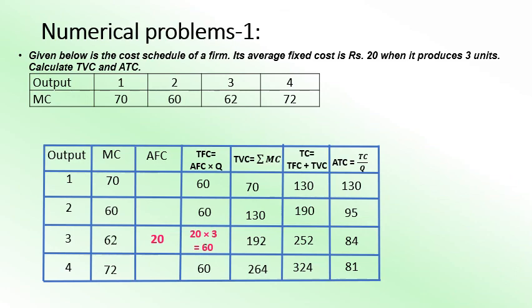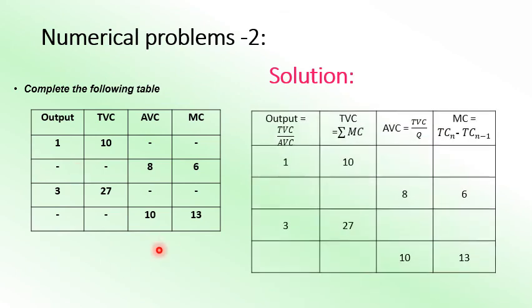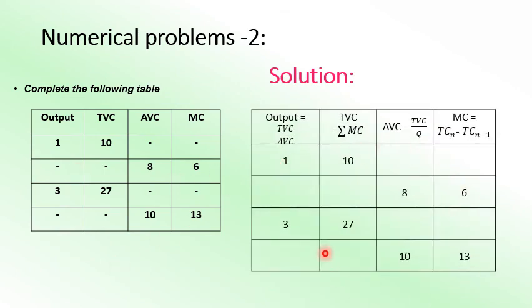Now we will solve one more question. Complete the following table. This is the table. Some incomplete data is given. You have to fill up the blanks. So now we solve this one. We'll calculate the first one. We'll go for the first level, that is AVC.